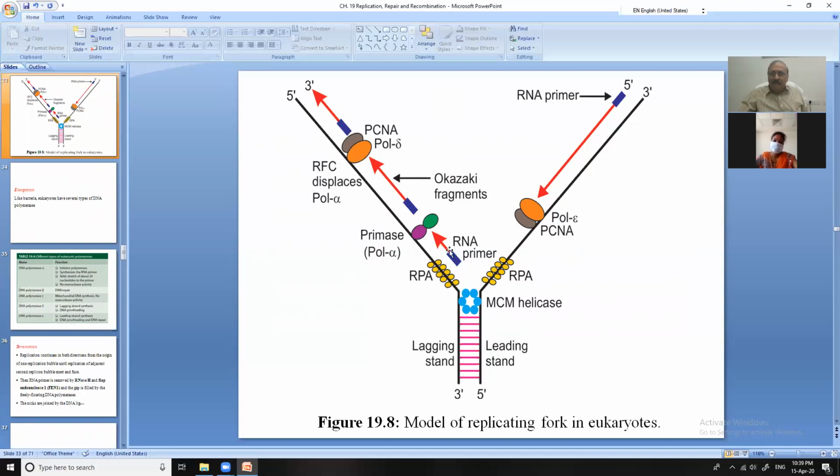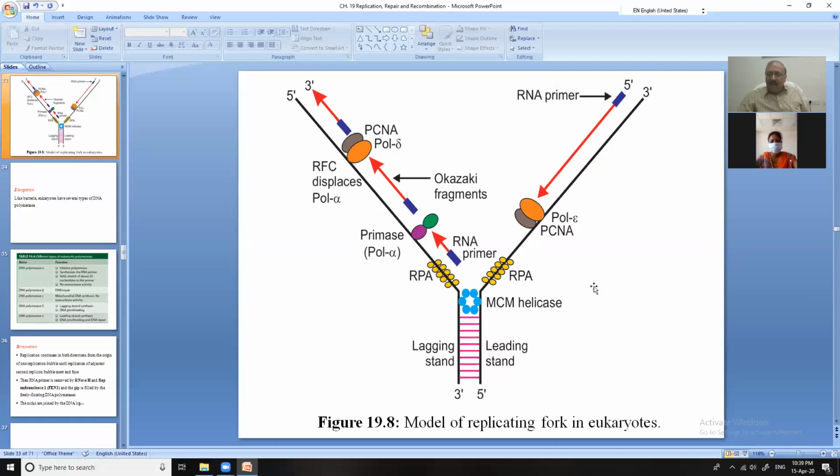But the length of the fragment is more than in the prokaryotic cell. These small pieces are known as Okazaki fragments. Okazaki was a Japanese biochemist, and he named them Okazaki fragments. So the length of Okazaki fragments is small in the prokaryotic cell. They are big molecules with big length in the eukaryotic cell.